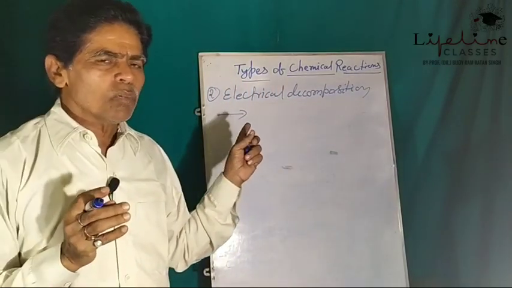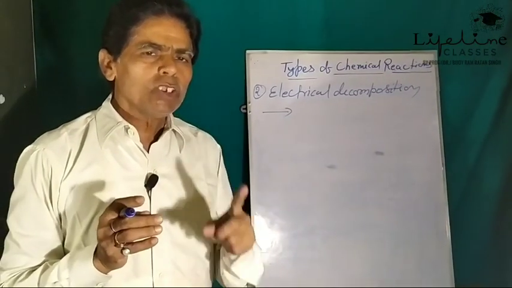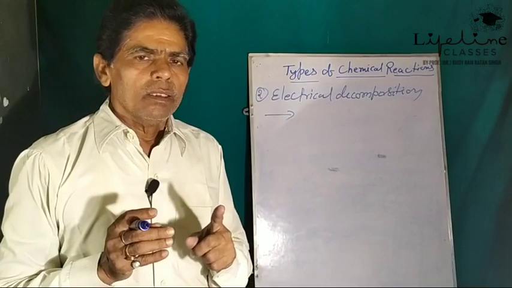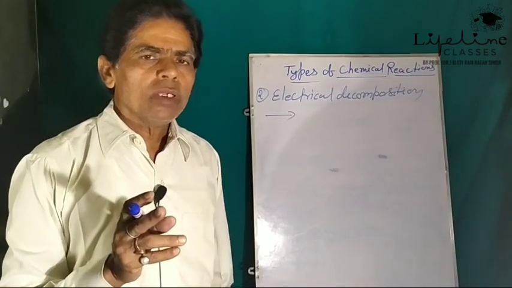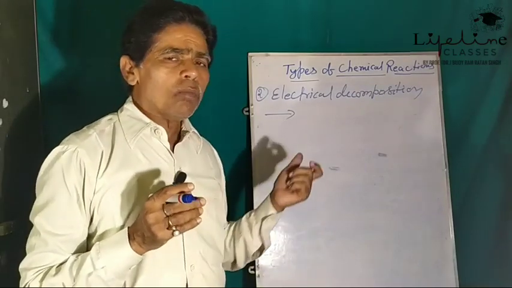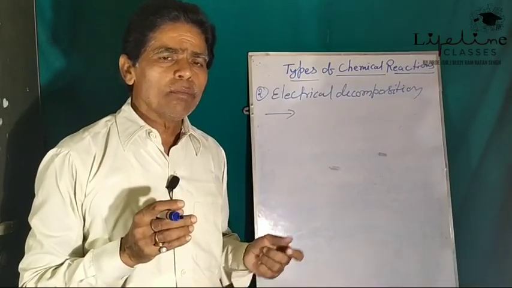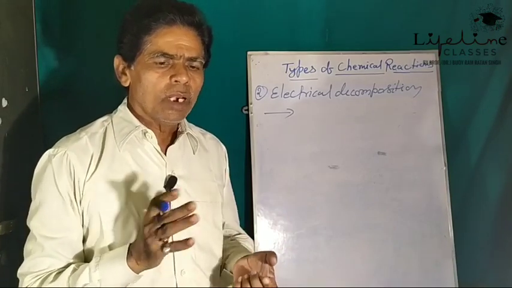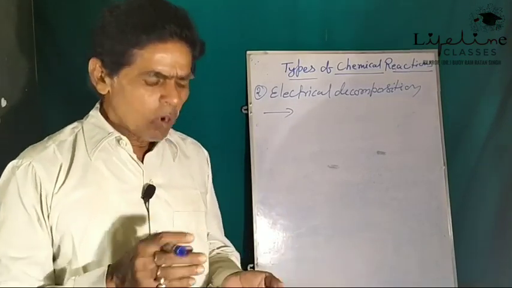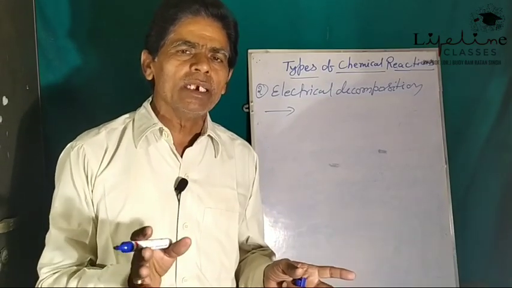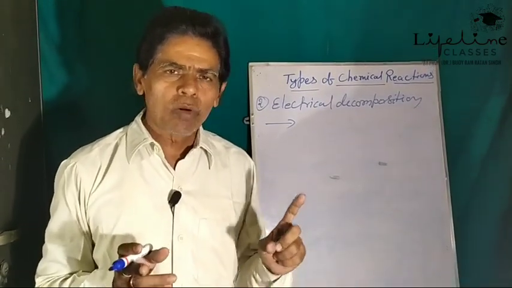It is a type of decomposition reaction which is carried out by the use of electrical energy. This is commonly known as electrochemical decomposition or electrolysis. Lysis means to split up. A splitting of a chemical substance by the use of electrical energy is known as electrolysis.